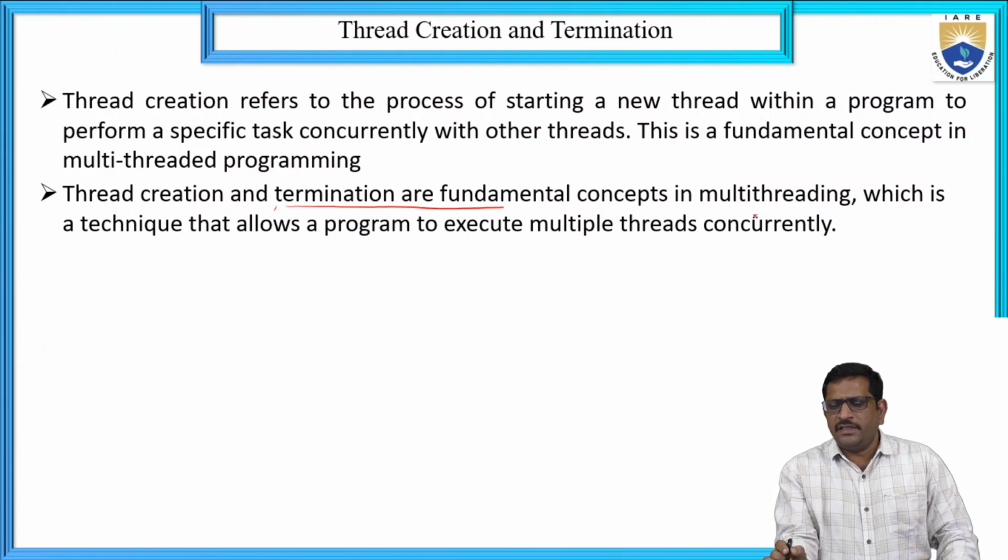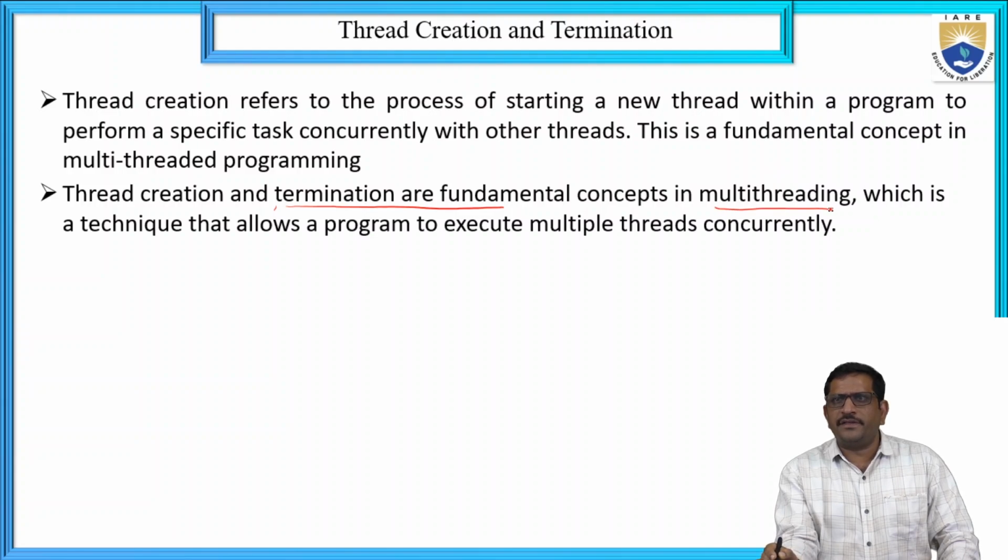With multi-threading, concurrency can be achieved. Multiple tasks can be performed with the help of multi-threading.